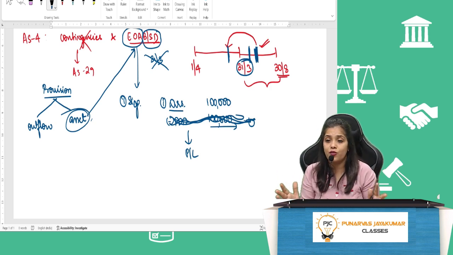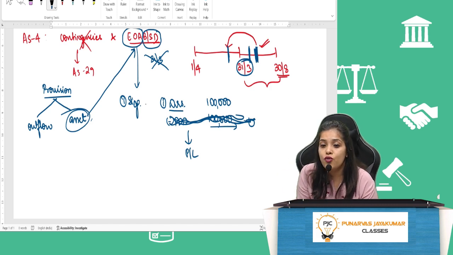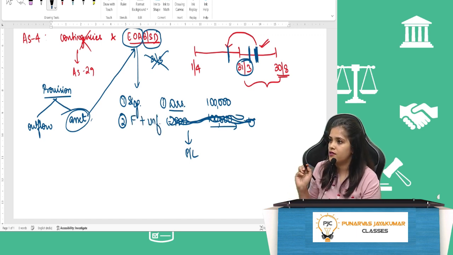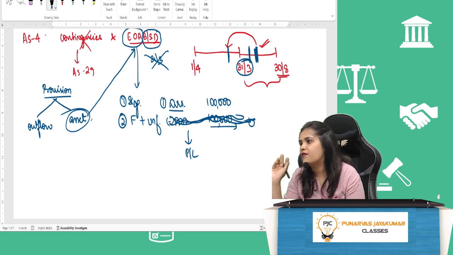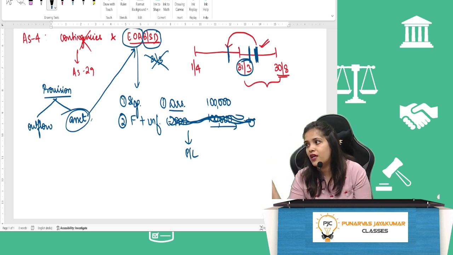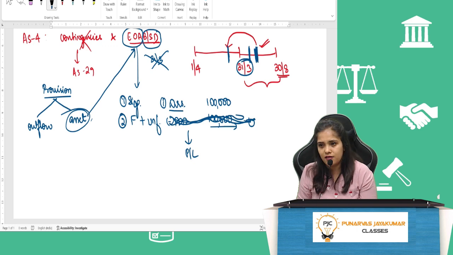Significant matlab it should be a big significant amount. Then you should consider both favorable and unfavorable events. You should cover both favorable and unfavorable events here. You can't say only favorable I will take or only unfavorable. You should take both. This is accounting standard 4 ka saying.